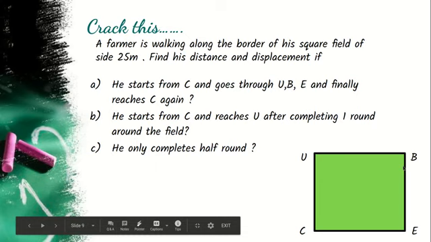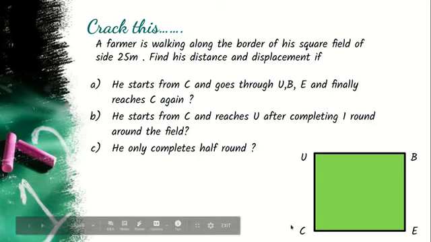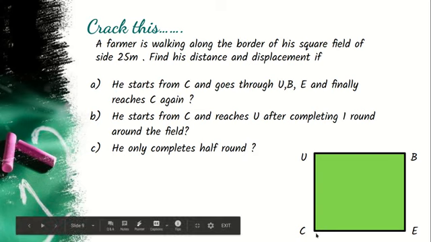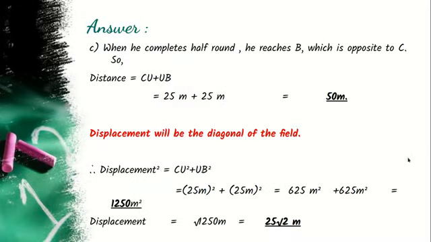Whereas the displacement, that is the shortest distance from the source, that is C, to the destination, that is point B, will be the diagonal. If you draw, that will be the shortest distance. So you will get a right angled triangle with that, and then this will be the diagonal of that right angled triangle. So now you can see how to do the calculation for this question.